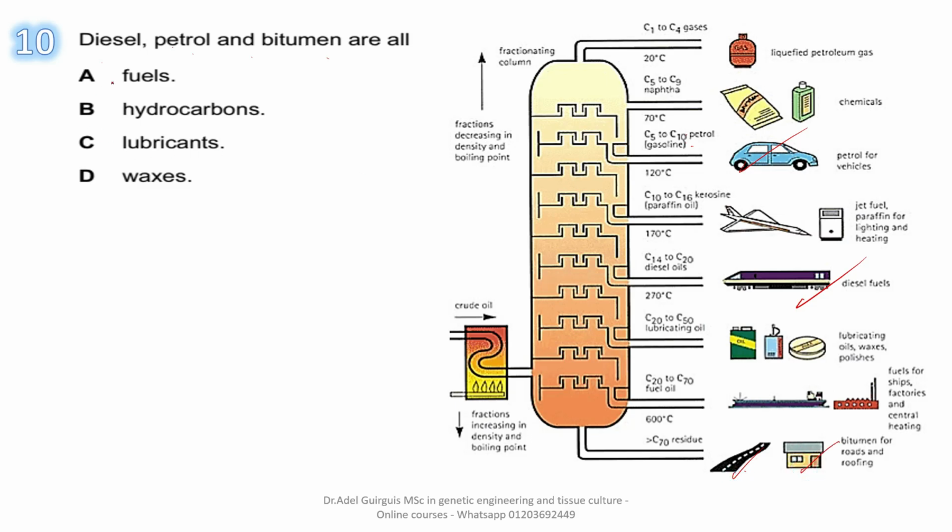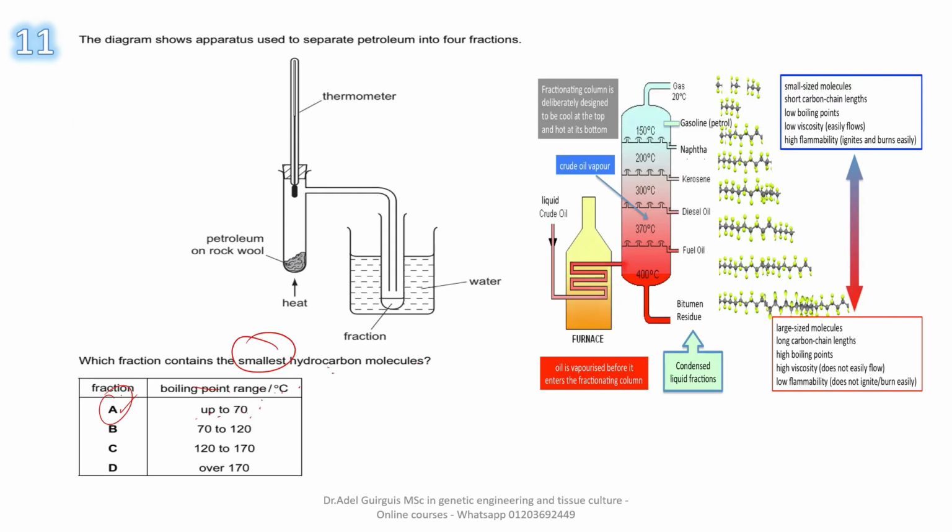So letter A is wrong. Letter B is the answer. Diesel, petrol, and bitumen are all hydrocarbons, only containing carbon and hydrogen. So the answer is B. What about letter C? Lubricants, diesel, petrol, and bitumen, none of them act as lubricant or even act as waxes. So the answer is B.